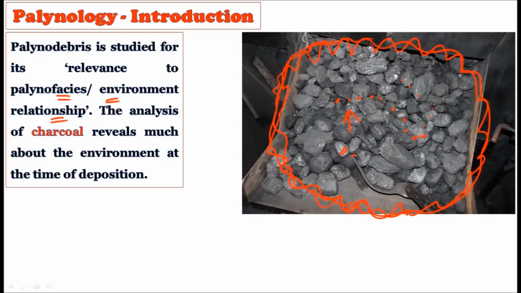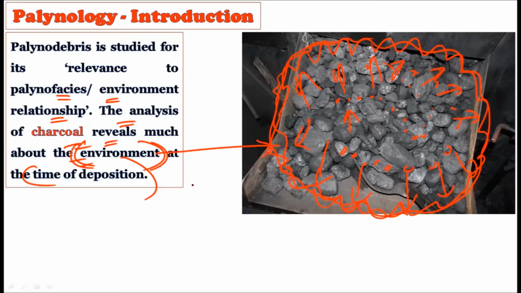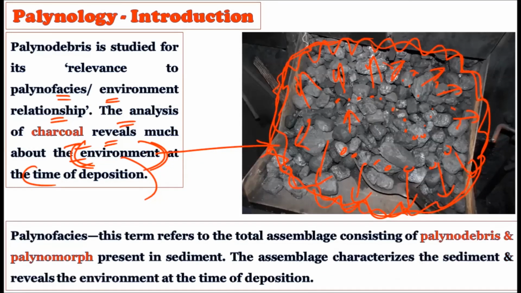Okay, so charcoal, the fossilized material, is present from thousands of years, and if you study the microscopic material which is present in this particular charcoal, you can actually determine which kind of environment was there in the previous time. Okay, so this palyno-debris will also provide the information on the flora which is present in the ancient time. The analysis of the charcoal reveals much about the environment and the time of the deposition. At the time of deposition, whatever the environment is there, this environment can be understood by using this charcoal material for its debris, right?